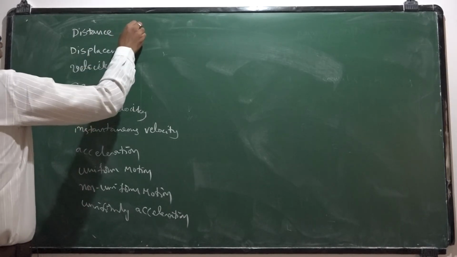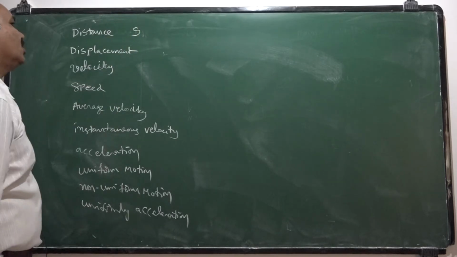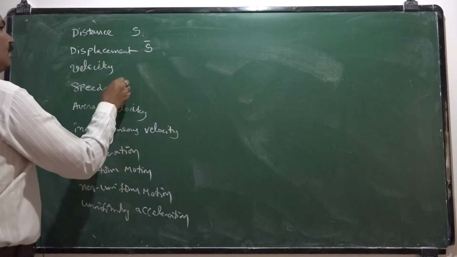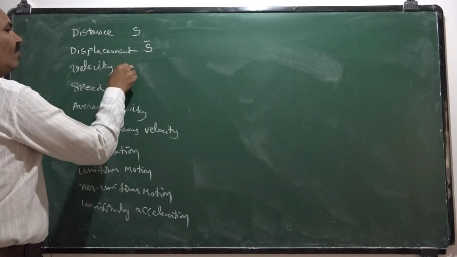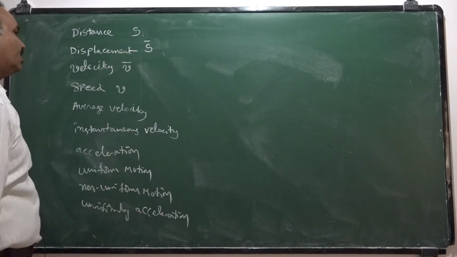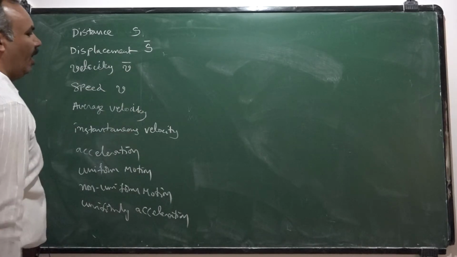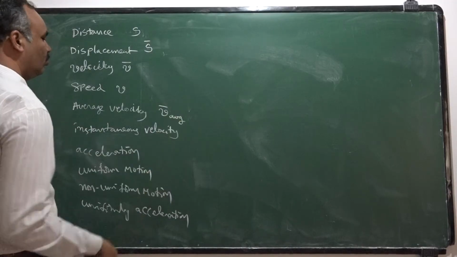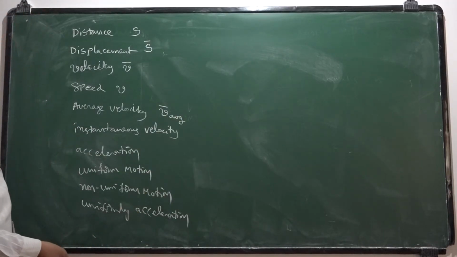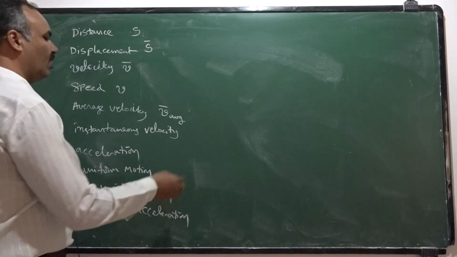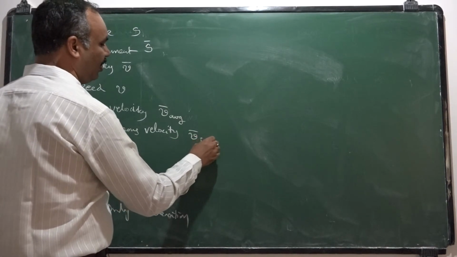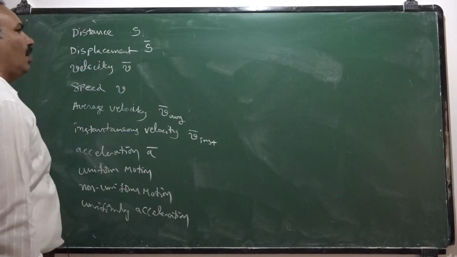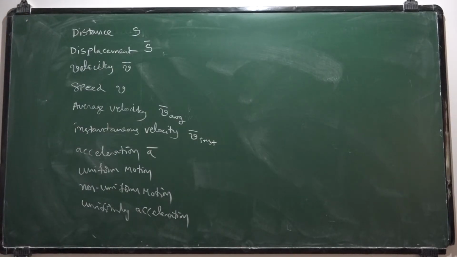So distance is represented with S, it's a scalar quantity. Displacement is represented with S bar, it's a vector quantity. Speed is represented with V, it is a scalar, and velocity is represented as V bar, it is a vector. Average velocity is represented as V average. You can have average speed also. And instantaneous velocity is represented as V instantaneous, and acceleration is A bar. Like that we will have some symbols.